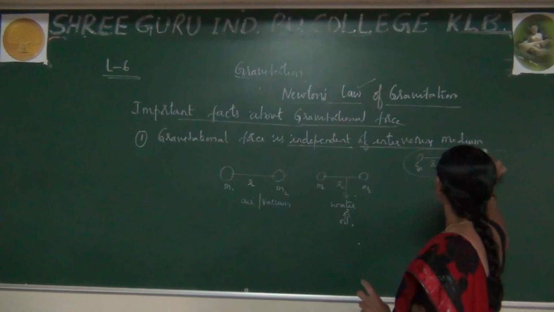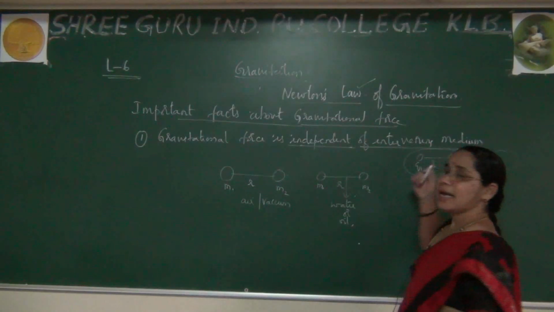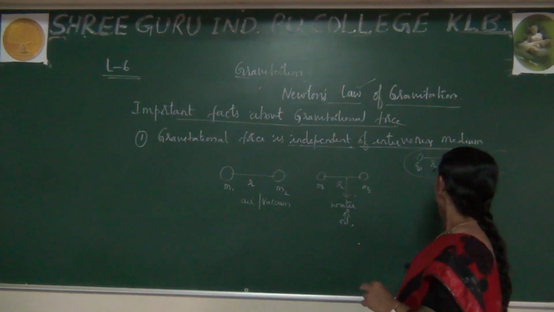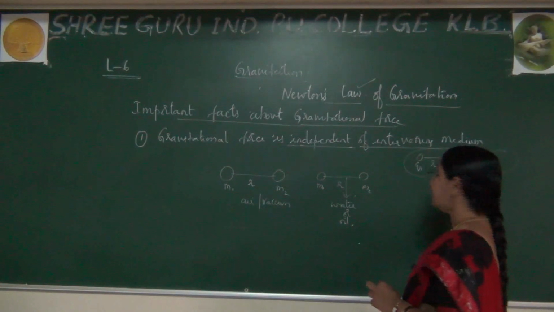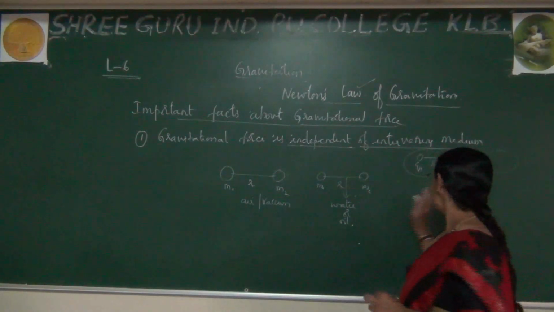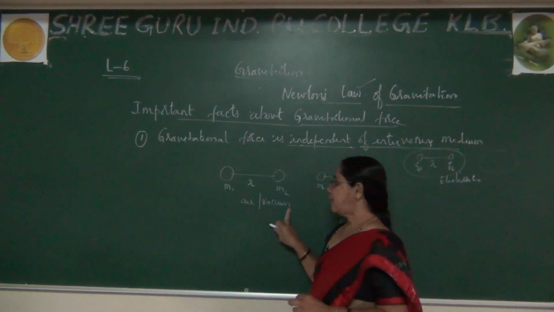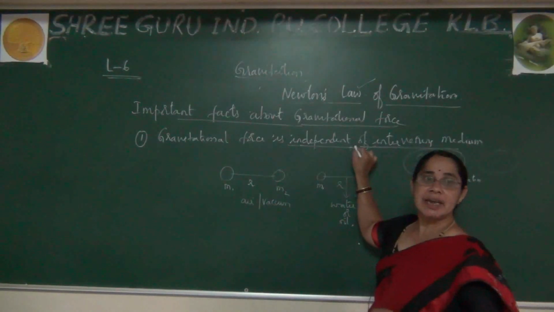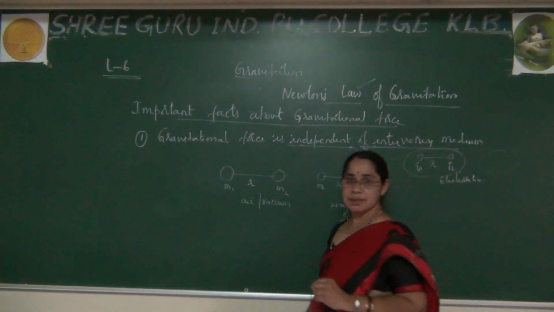Similarly, when they are placed in another medium like water, oil or whatever you place in between them, it will change again. So it changes in electrostatics, and even in magnetostatics it will change, but that will never affect the gravitational force. So it is independent of the intervening medium. This is what you have to remember, the first point.